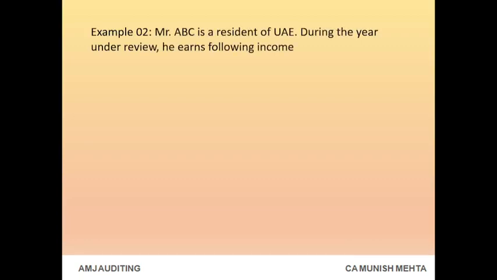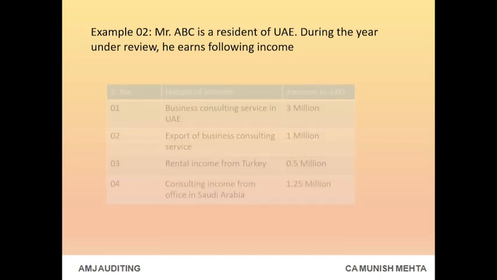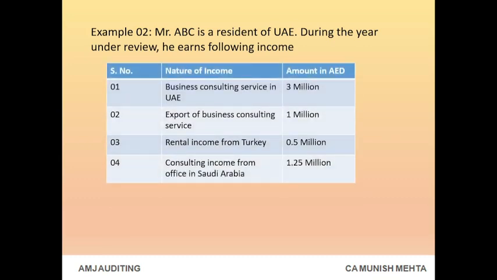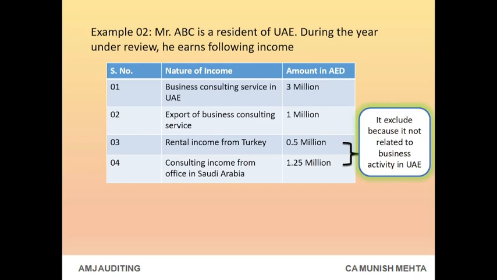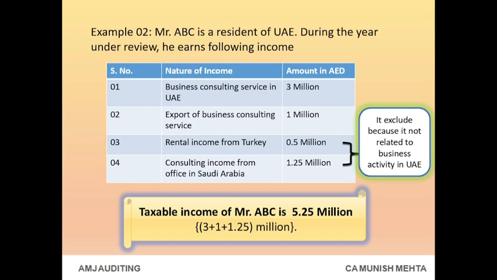Example 02. Mr. ABC is a resident of UAE. During the year under review, he earns the following income. It is excluded because it is not related to business activity in UAE. Taxable income of Mr. ABC is 5.25 million, 3 plus 1 plus 1.25 million. Thank you.